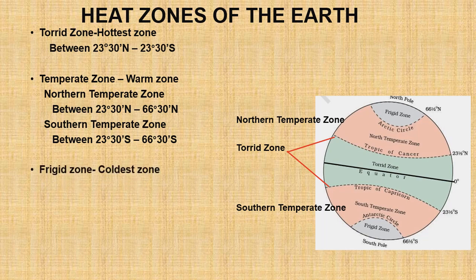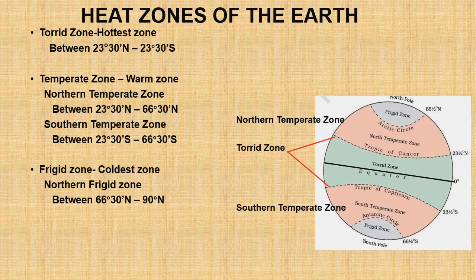Then the third heat zone is called the frigid zone, which is the coldest zone, and it is also divided into two parts. The northern frigid zone lies between 66.5 degree north, the Arctic Circle, to 90 degree north, the North Pole, in the northern hemisphere.